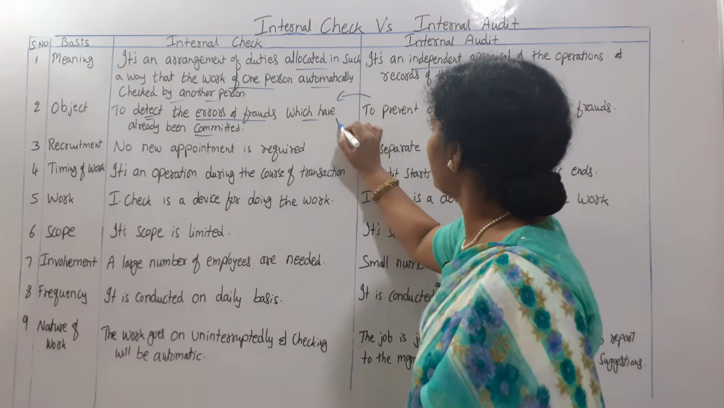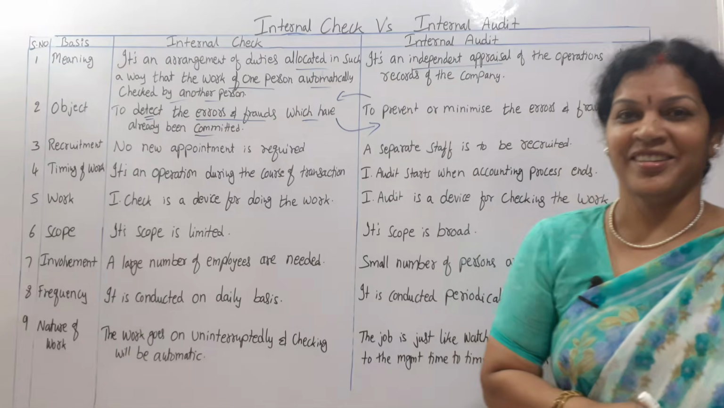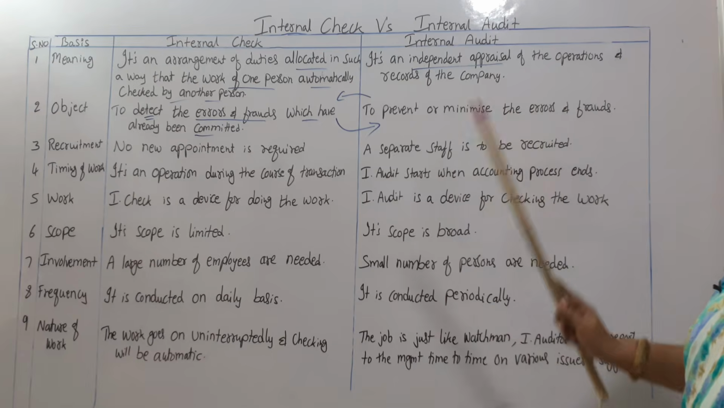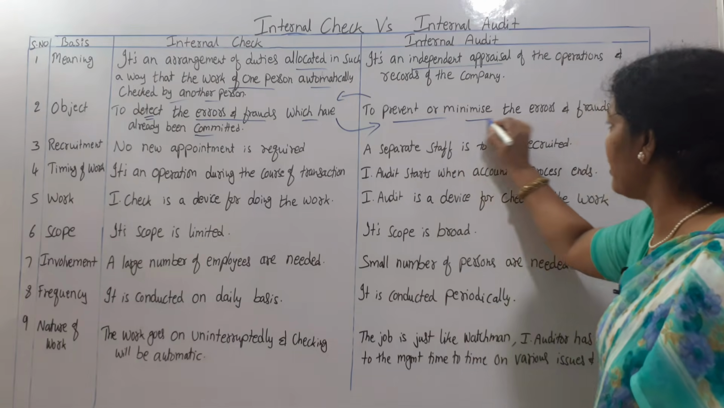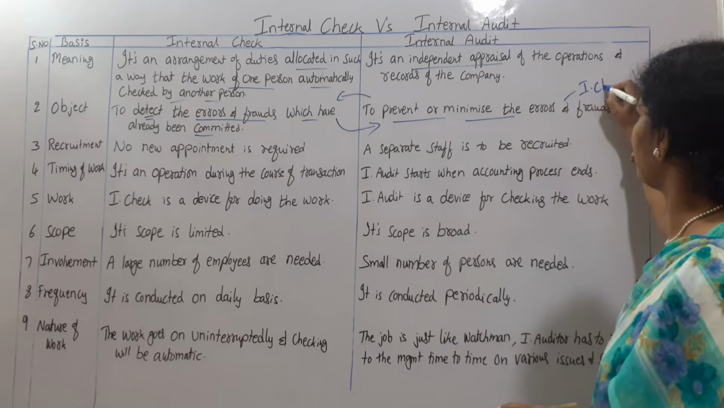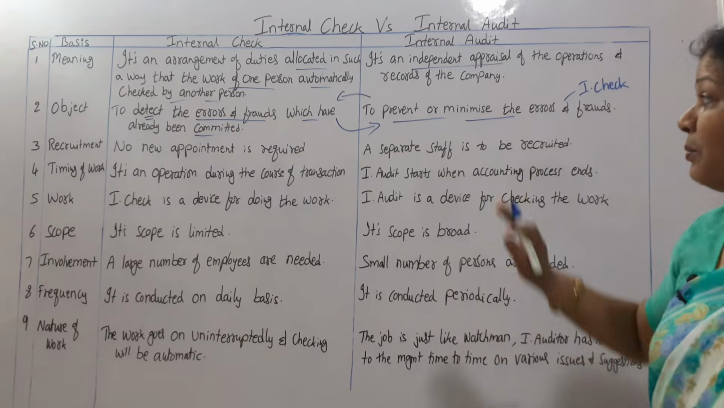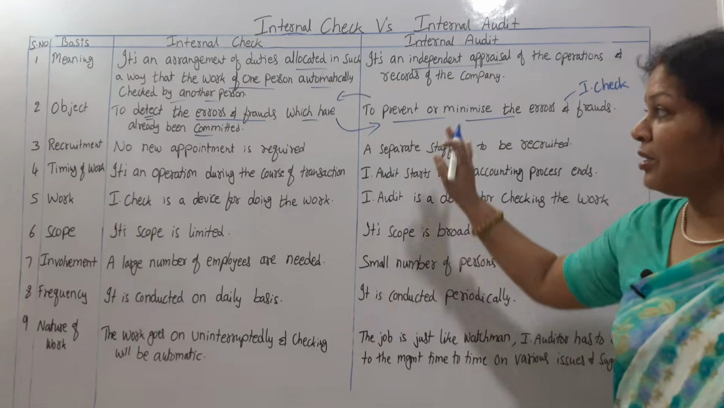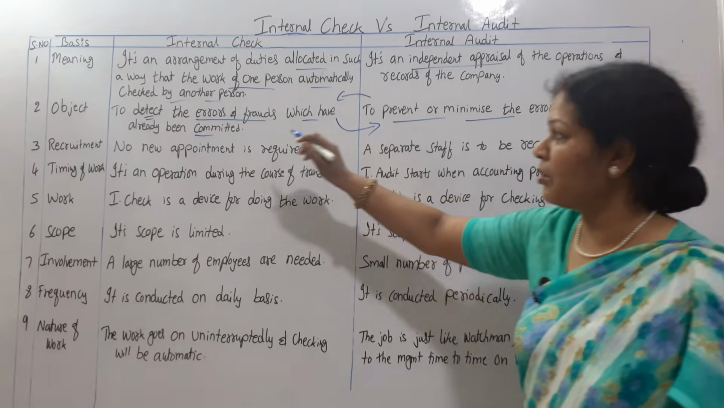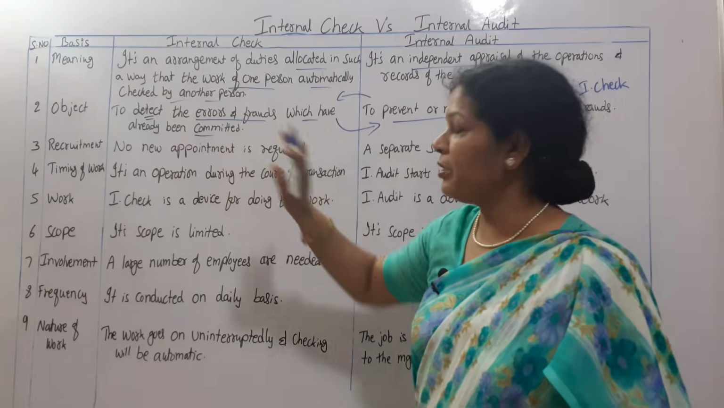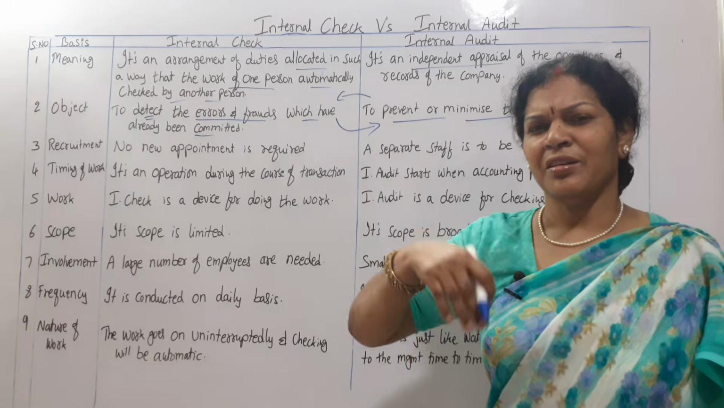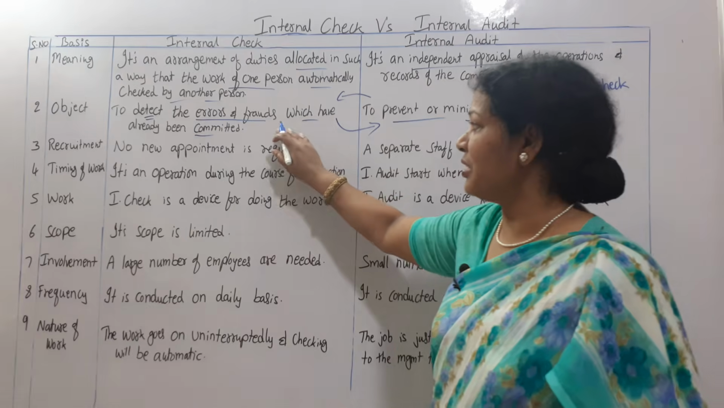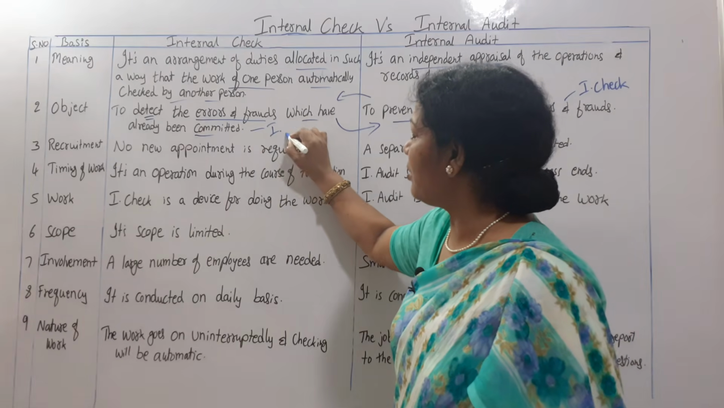Can I write like this? Am I clear? So the internal check object is to prevent or minimize the errors and frauds. Are you getting it? Because at the same time people are checking it, we can prevent it, we can minimize it. But in internal audit, the object is to detect the errors and frauds which have already been committed. Internal auditing means mistakes or frauds have already happened, and we have to detect them.